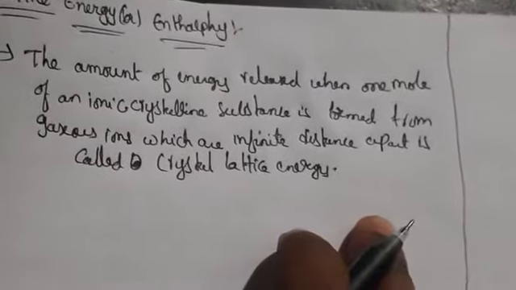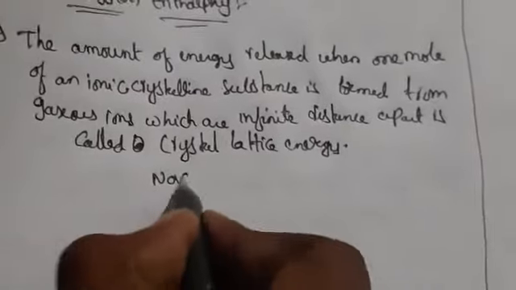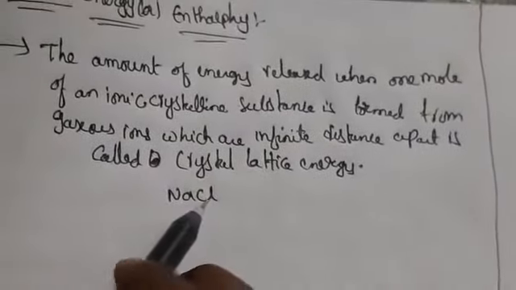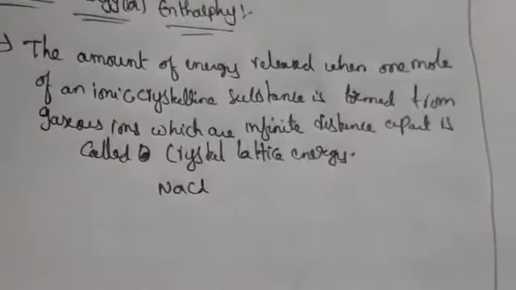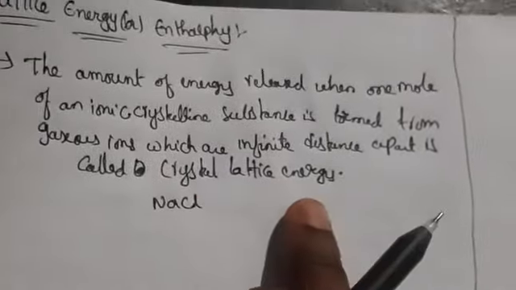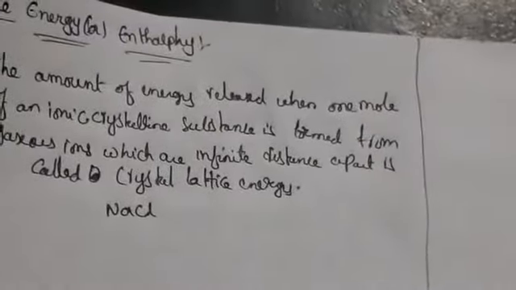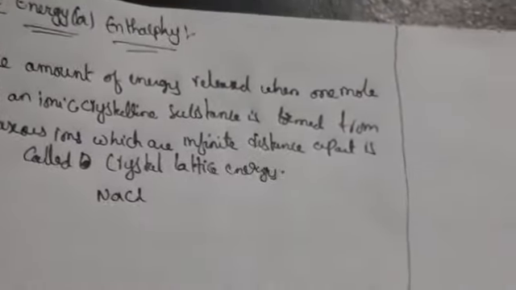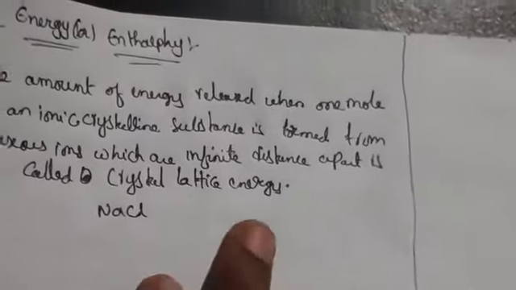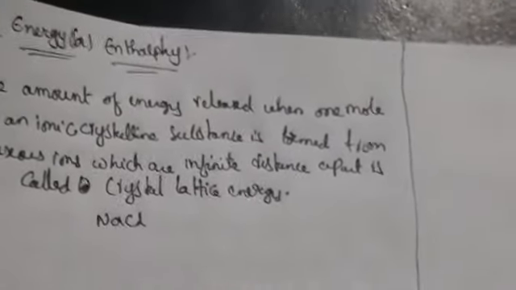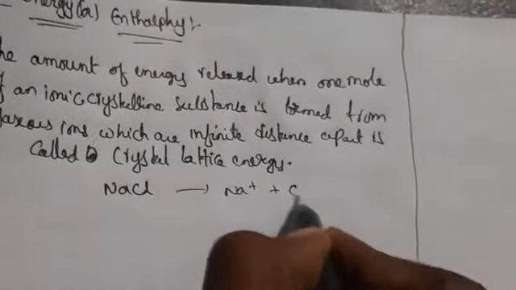We are taking an ionic crystalline substance which is formed. For example, an ionic crystal is NaCl. This is formed from gaseous ions which are far apart, at infinite distances. That we call crystal lattice energy. If you have observed the 3D structure which we have drawn, energy is required to break the crystal lattice of 1 mole of ionic crystal to form separate gaseous ions. So NaCl, when you break this crystal, will form Na plus and Cl minus.